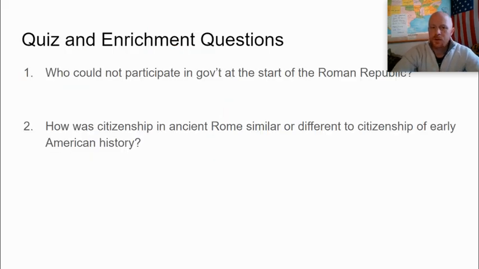So we'll get back to some of our quiz and enrichment questions. Again, pause the video, answer them as you need, research as you need, look up information to help you. First, who could not participate in government at the start of the Roman Republic? Once again, look back at those criteria and figure out who wasn't included. Second, how was citizenship in ancient Rome similar or different to citizenship of early American history? Were there people who weren't incorporated in the early parts of our country as well?